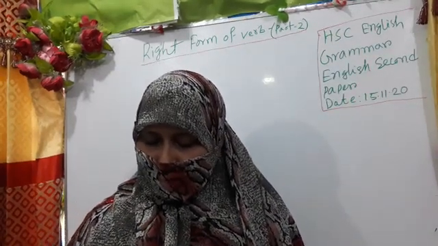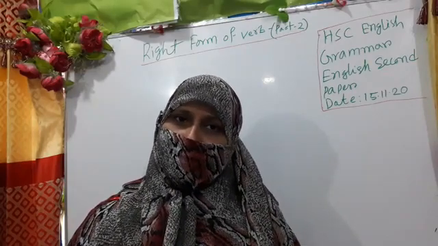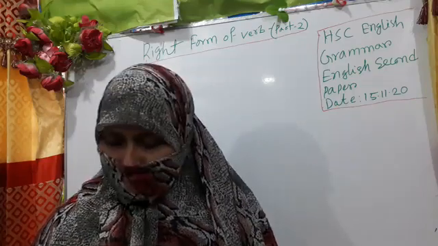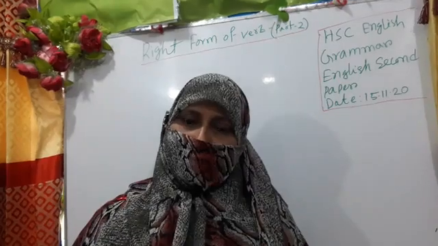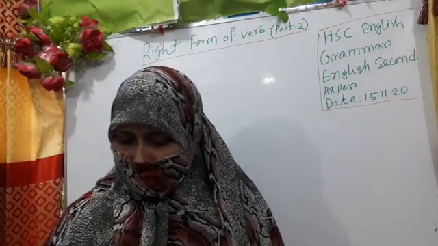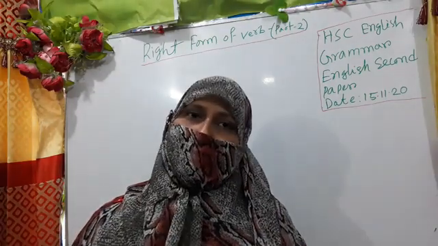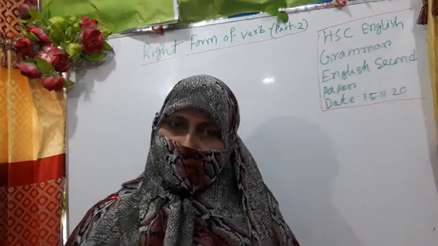In my last classes, you know that I have already given 5 rules, and according to these 5 rules you have done the homework. I would like to start with rule number 6. One of the rules of right form of verbs is related to conditional sentences.